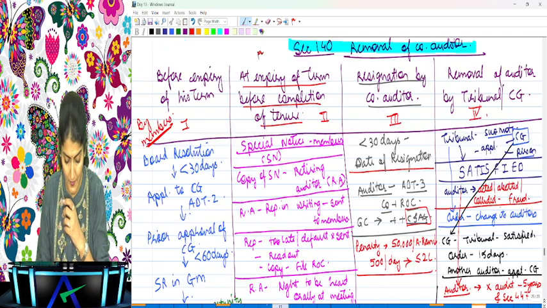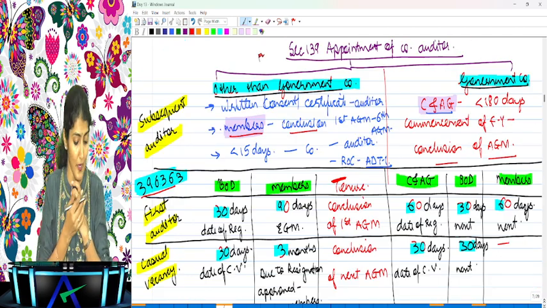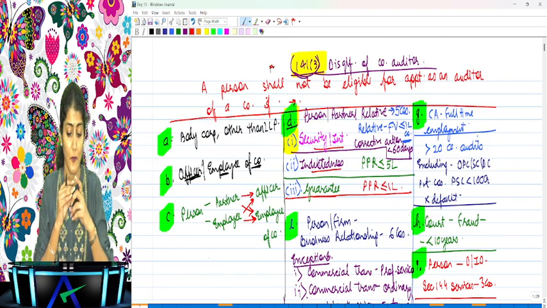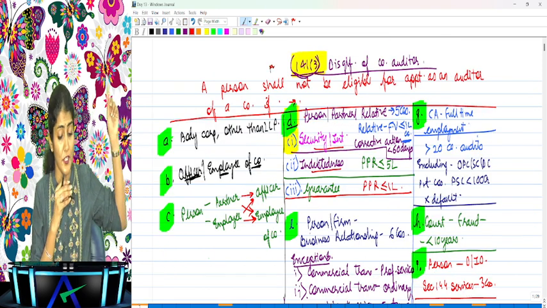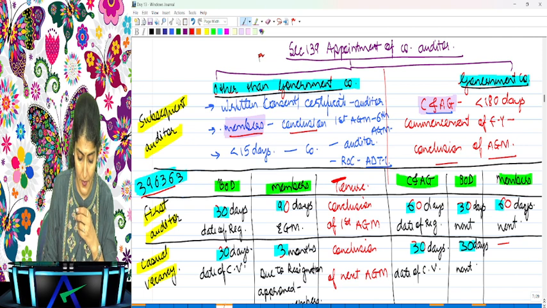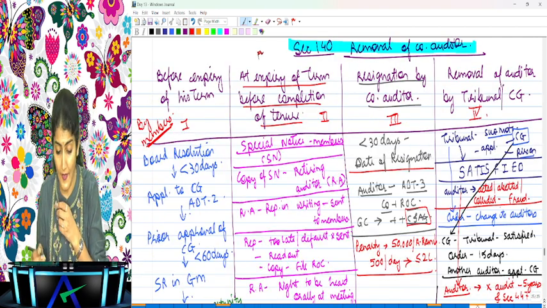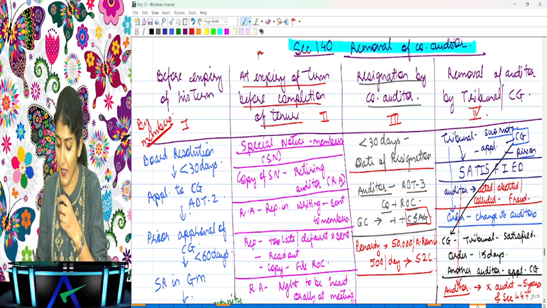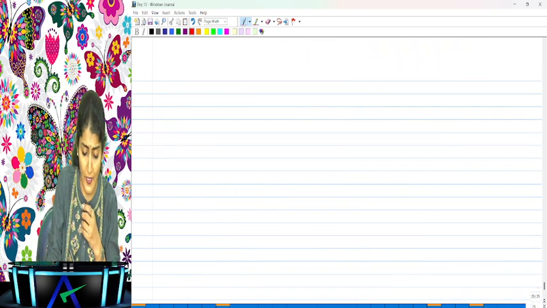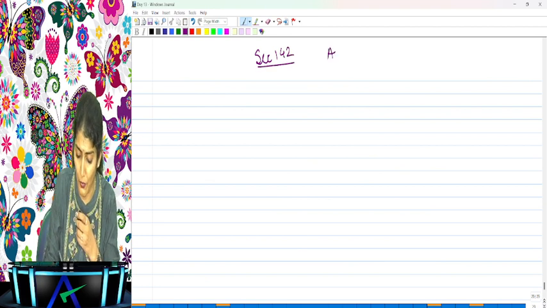Right, so one we discussed regarding the appointment of the company auditor. Before that, we prepared one chart regarding the qualifications and disqualifications of company auditor. Then regarding the appointment of the company auditor, then regarding the removal of the company auditor. Now we come to a very small section over there, just a passing reference. Section 142, which is regarding the auditor's remuneration.